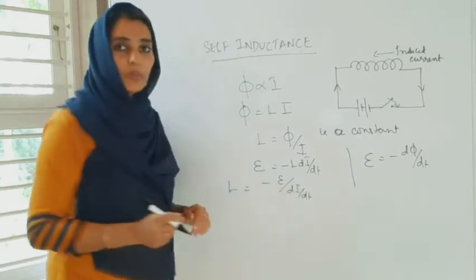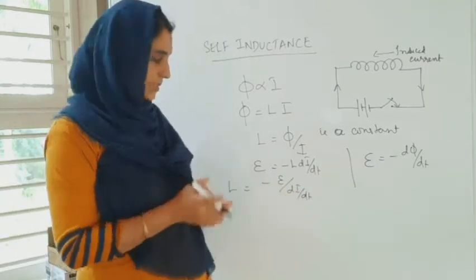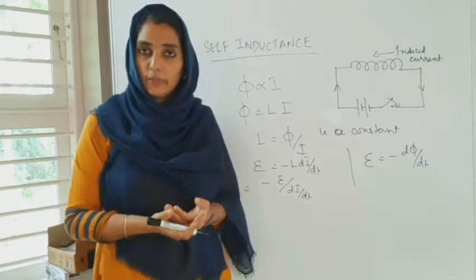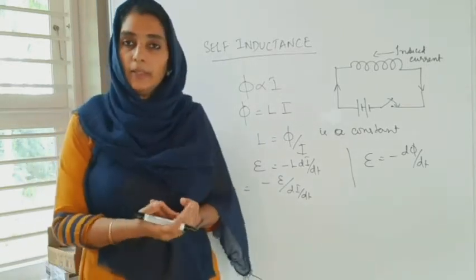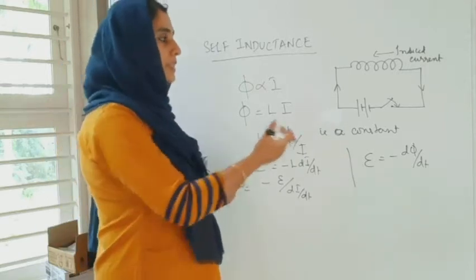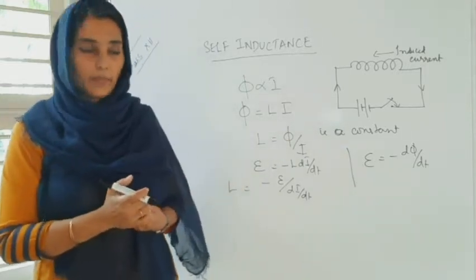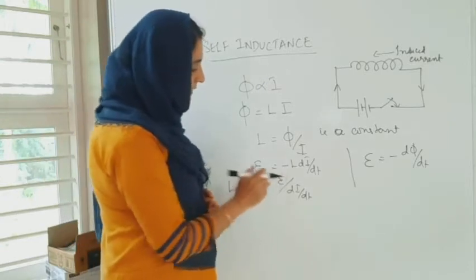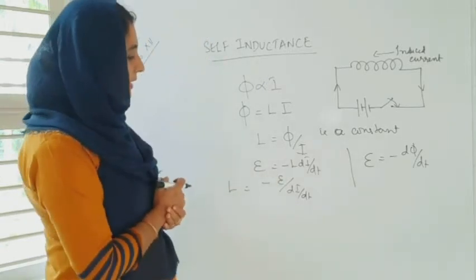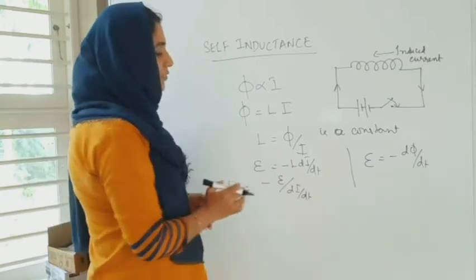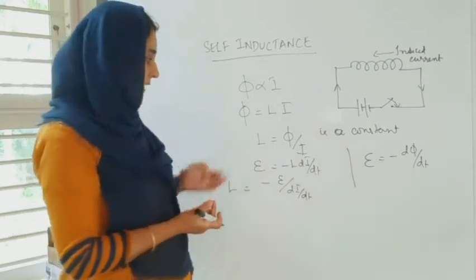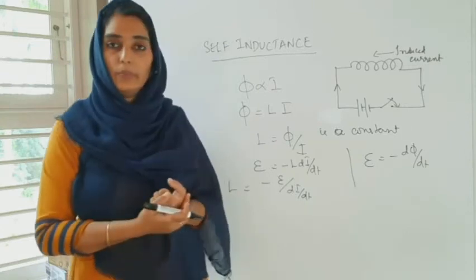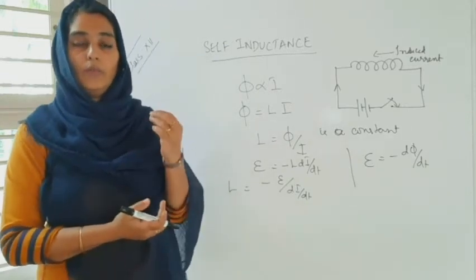The negative sign always goes with Lenz's law, which states that whatever be the EMF or the current induced in the coil, it will always be in a way that it opposes the cause that produces the changing magnetic flux. So L is equal to minus epsilon divided by di by dt. So there are two expressions for self-inductance with which we can define it.